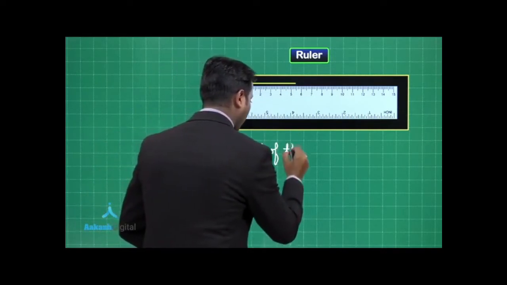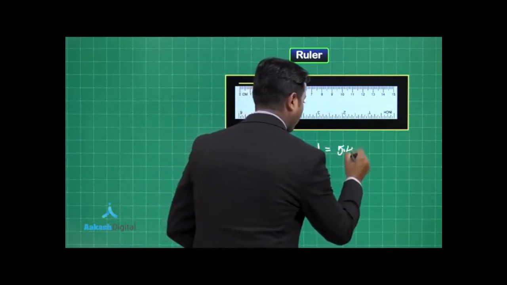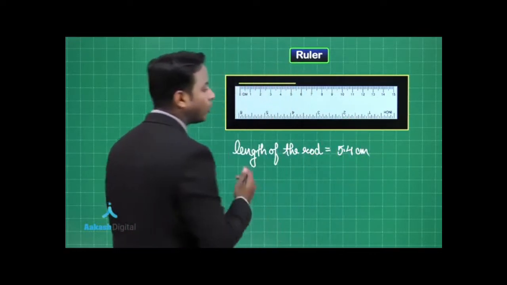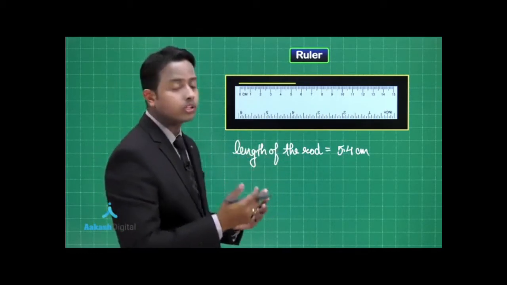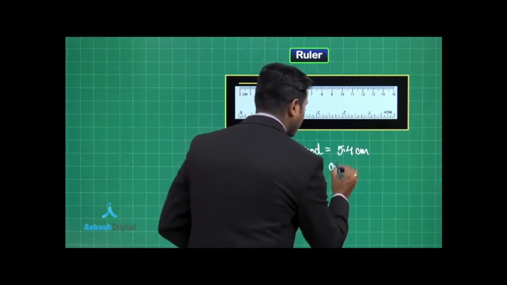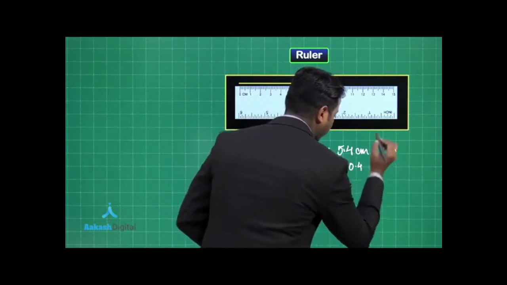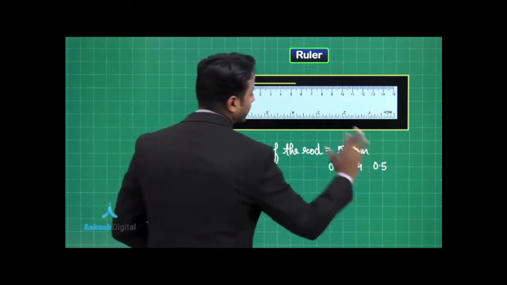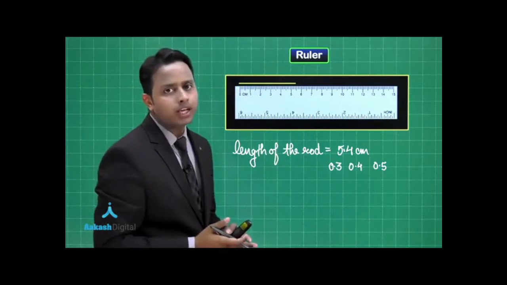Length of the rod is actually 5.4 centimeter. Now how do we decide that it's 0.4 or it's 0.5 or it's 0.3? So we have 3 options. This is 0.3, this is 0.4 and this is 0.5. Now how to decide which division is actually coinciding with it? This depends upon the experimenter.